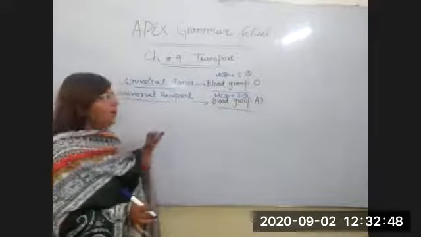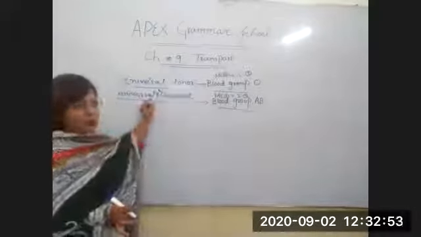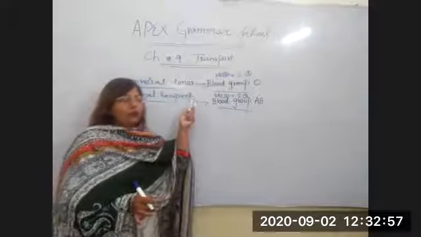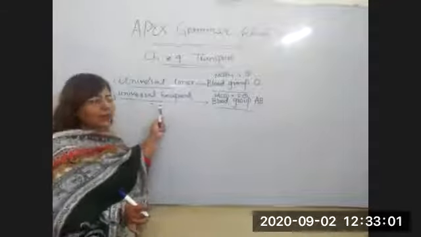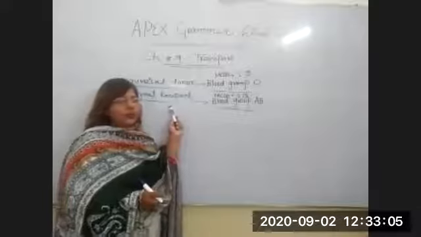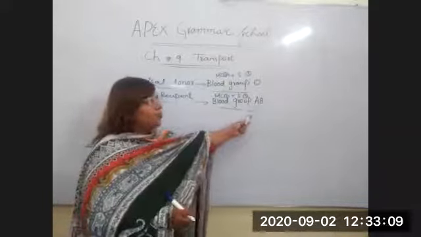In the ABO blood group system, blood group O is called the universal donor. It means it is a type of blood which can give blood to all types of blood. Universal recipient means the type of blood group which can receive blood from all the groups. That blood group is blood group AB.